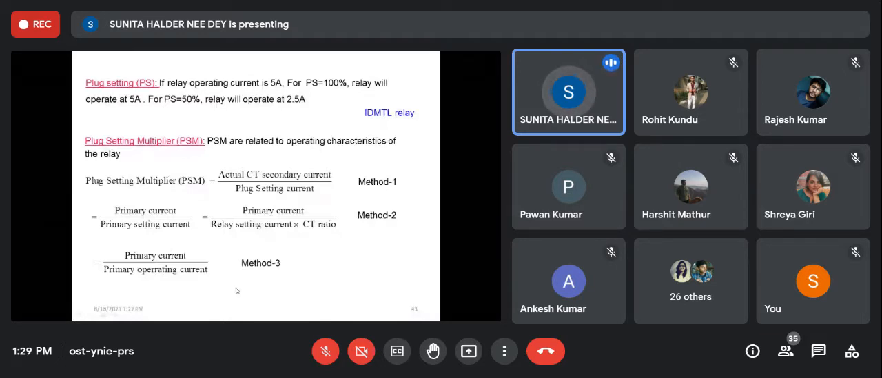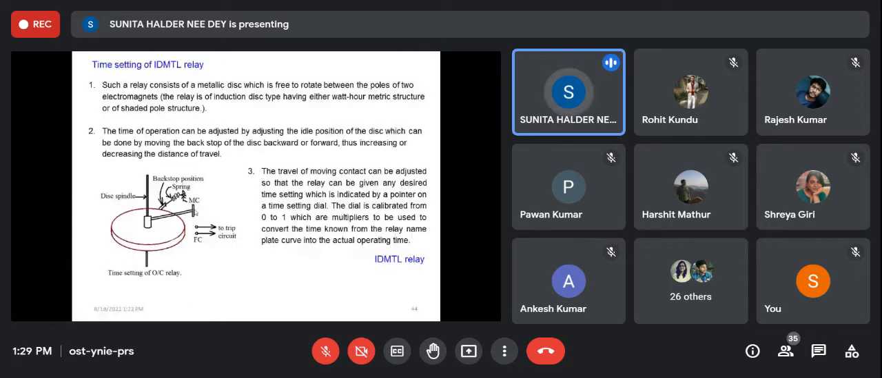Time setting I have already discussed. Time setting is by adjusting the contact position on the disc spindle. There is a backstop with which we can move it forward or backward. In that way, we can change the time of operation of the IDMTL relay. If we make this contact forward, then obviously the relay will take less time. The relay will operate faster. Otherwise, if we make it backward, then the relay will take longer. The relay will operate slower. So obviously for a primary relay, we shall move it forward. If we want to make it a backup relay, we may move it backward.